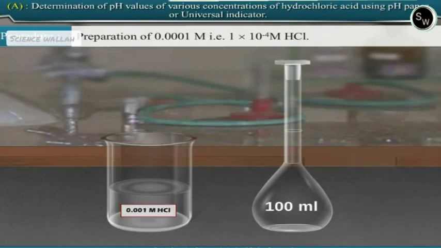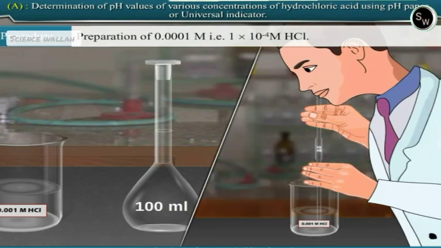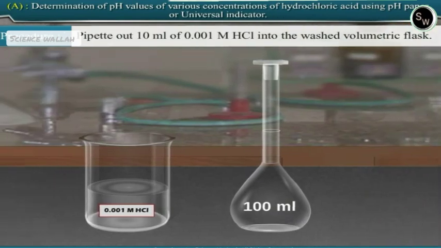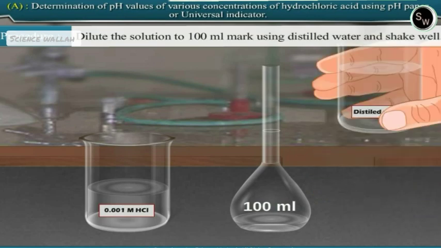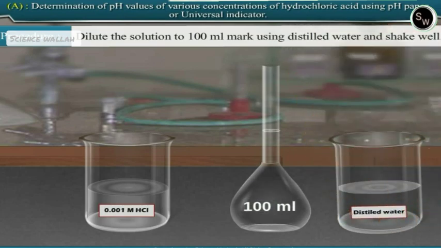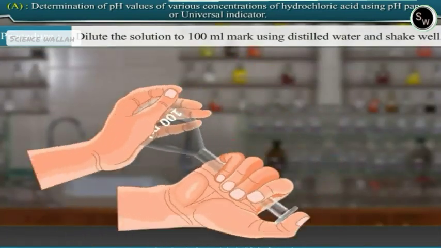Preparation of 0.0001 molar, that is 1 multiplied by 10 raised to minus 4 molar hydrochloric acid. Pipette out 10 ml of 0.001 molar hydrochloric acid solution into the washed volumetric flask. Dilute the solution to 100 ml mark using distilled water and shake well.